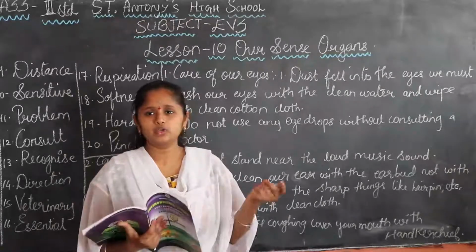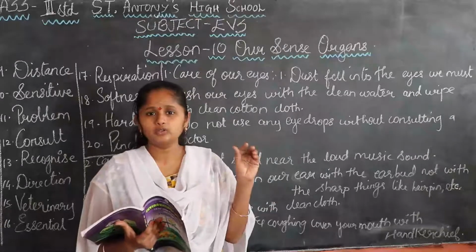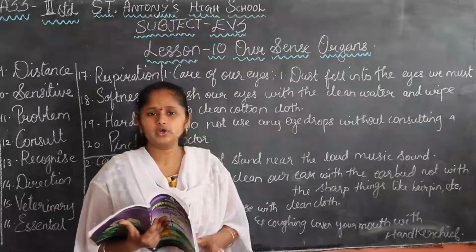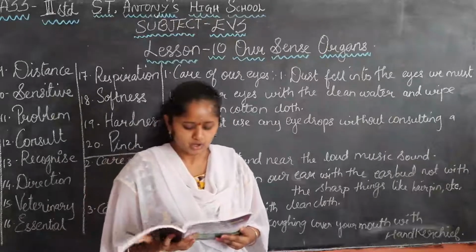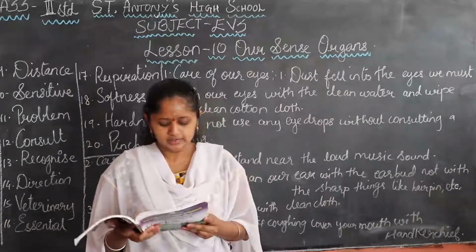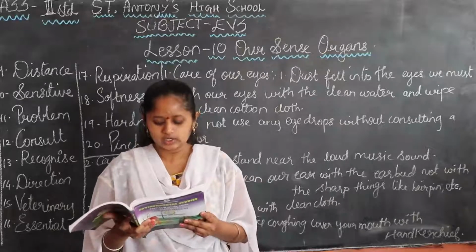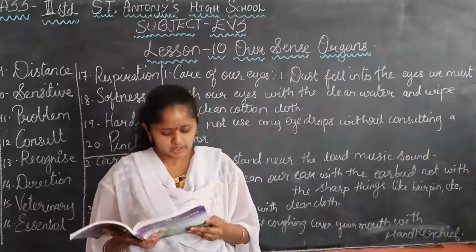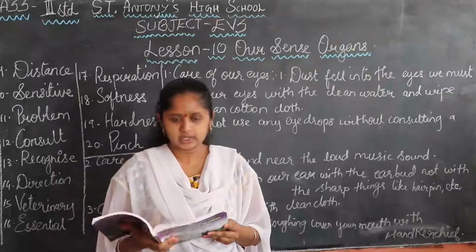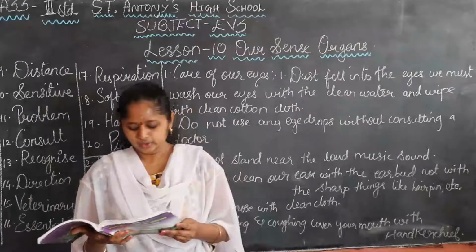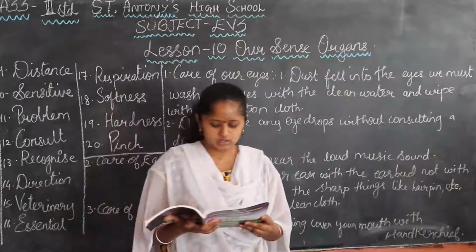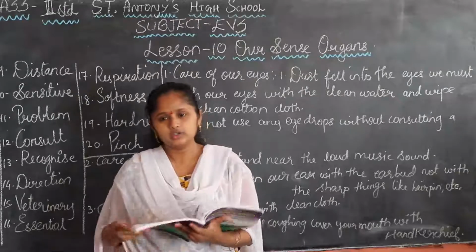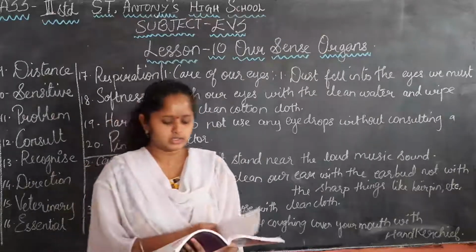If you touch the teddy bear, the teddy bear fur is very soft, no? Next, eyes, ears, nose, tongue and skin help us to see, hear, smell, taste and touch. Therefore, these five are called sense organs. Have you all understood this lesson, children?